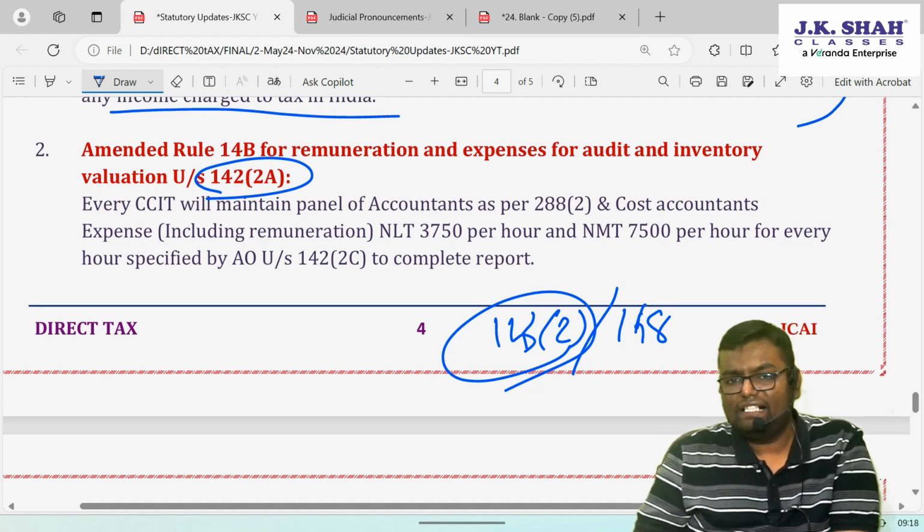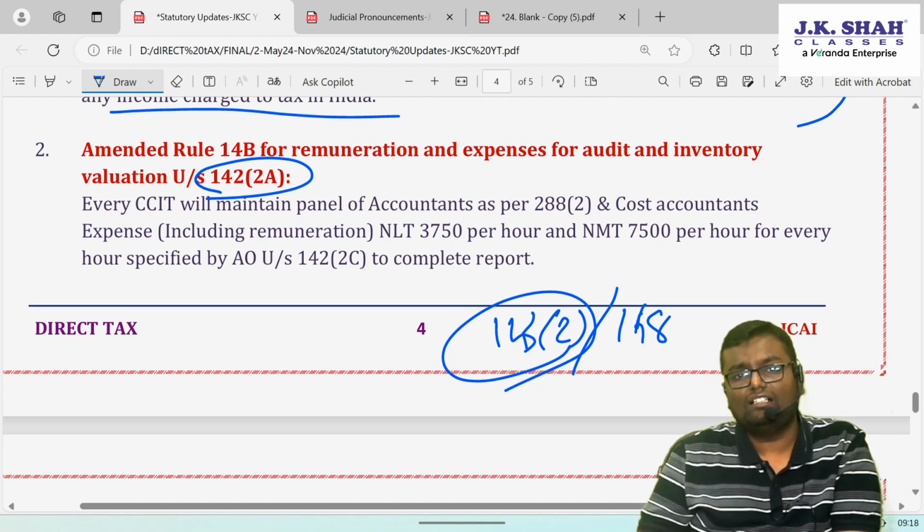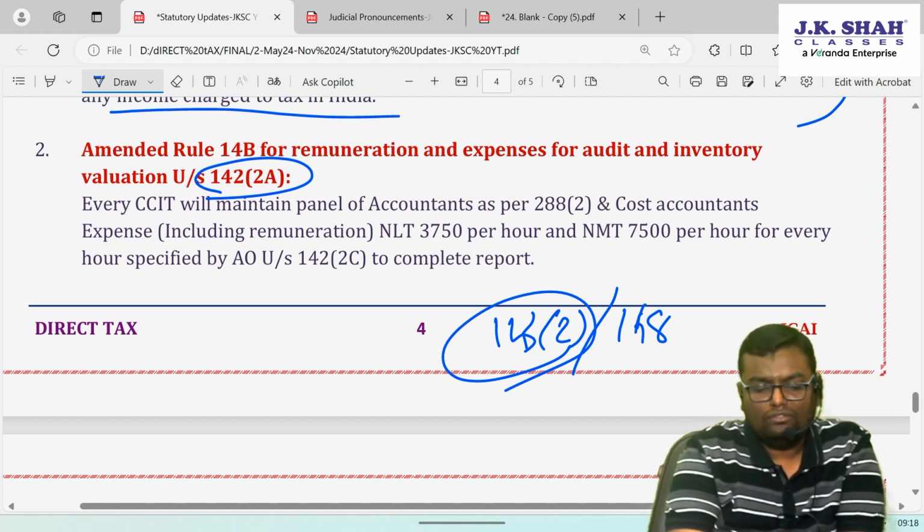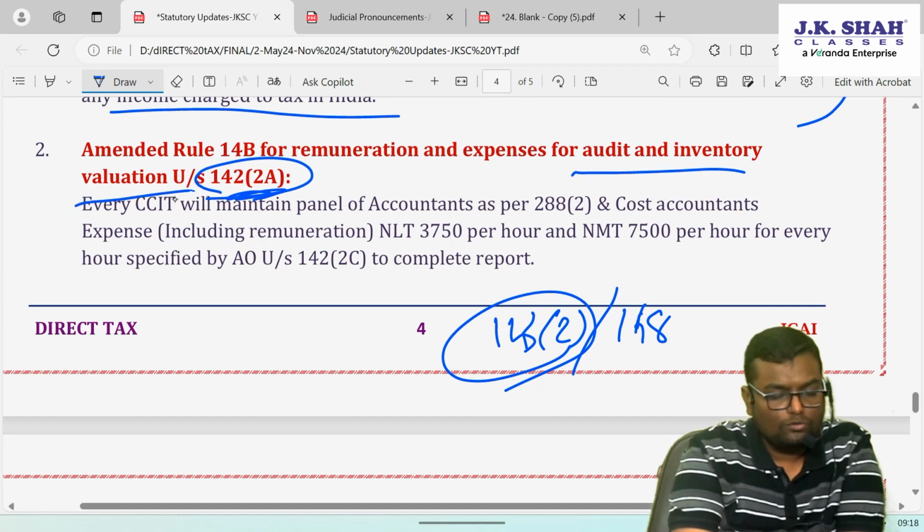Similarly, one more thing is added. For inventory valuation they can appoint a valuer who will value the inventory specifically and furnish the report to the AO. So 142(2A) discusses special audit and inventory valuation.